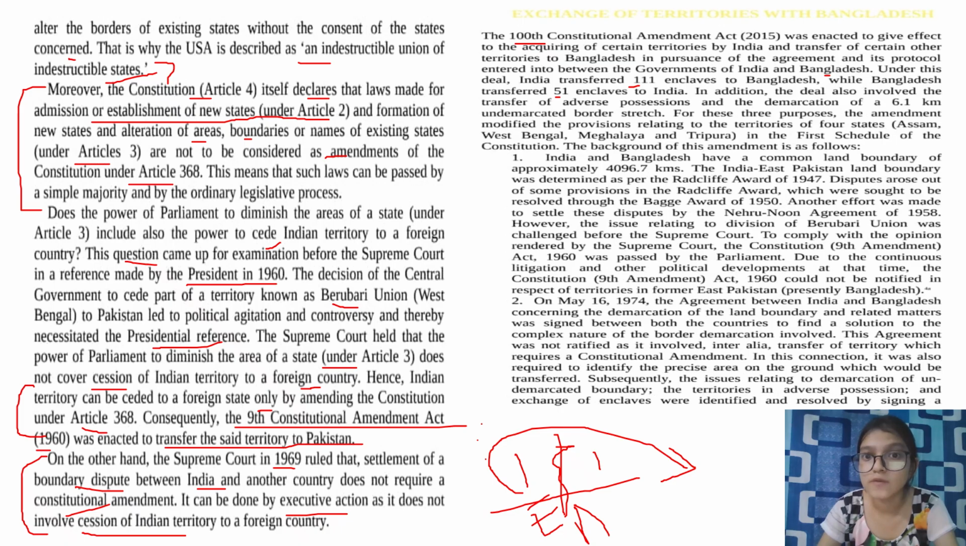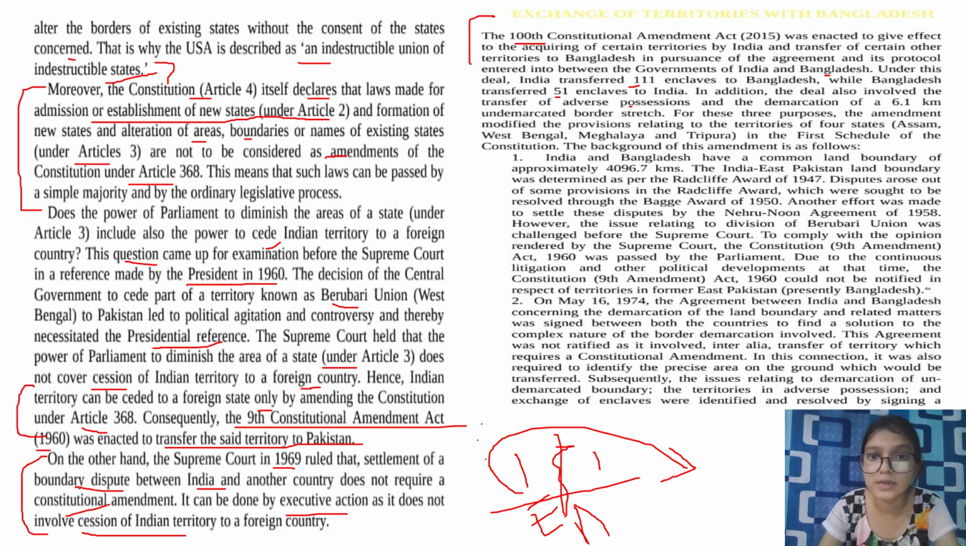In addition, the deal also involved the transfer of adverse possession and the demarcation of a 6.1 kilometer undemarcated border stretch. For these three purposes, the amendment modified the provisions relating to the territories of four states, Assam, West Bengal, Meghalaya, and Tripura, in the first schedule of the Constitution. The background of the amendment is as follows.